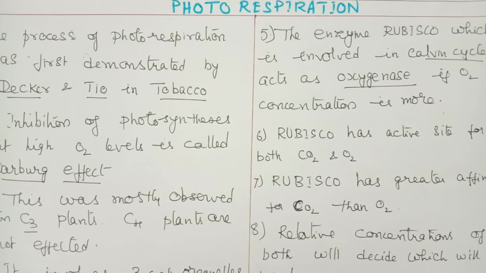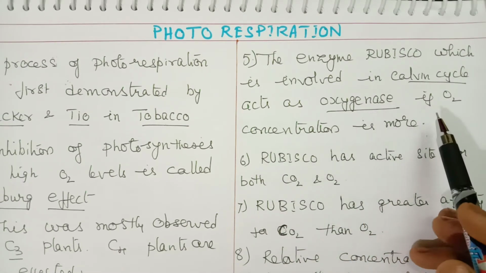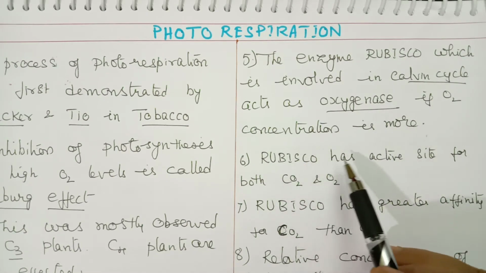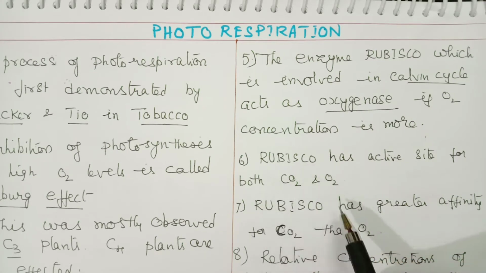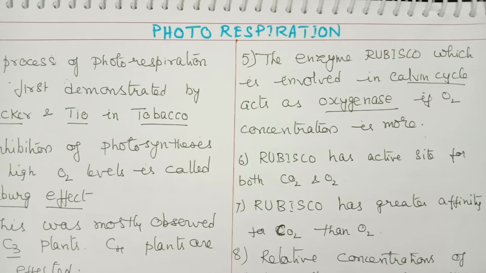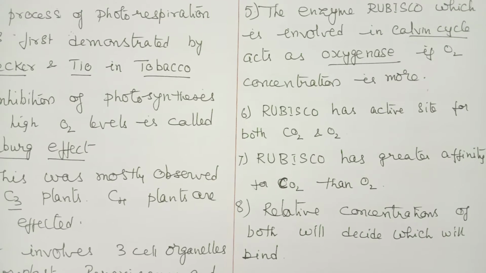The enzyme Rubisco, which is involved in the Calvin cycle, acts as an oxygenase if the oxygen concentration is more. Rubisco has an active site for both carbon dioxide as well as oxygen, and it has greater affinity for carbon dioxide than for oxygen. So the relative concentrations of carbon dioxide and oxygen decide which will bind.